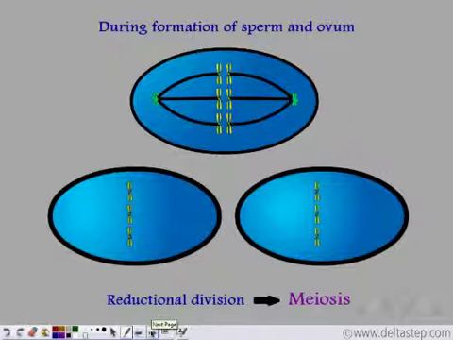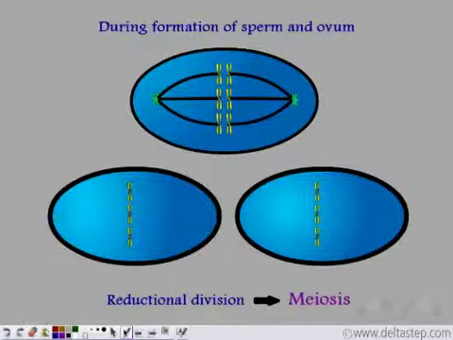But during the formation of sperm and ovum, these chromosomes are bound by centrosomes through spindle fibers in this manner. Now notice, each chromosome is held by one centrosome on one side only, which is unlike in the case of mitosis.